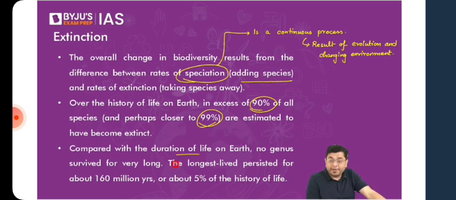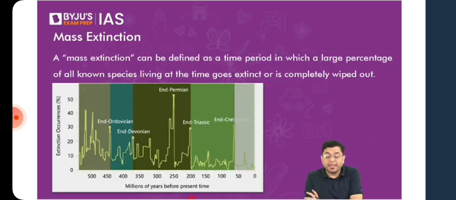So compared to the duration of life on Earth, no genus survived for very long. The longest lived genus or species persisted for about 160 million years, or only around 5% of the history of life. So when we say a mass extinction, it is a time period in which a large percentage of all known species at a particular point of time go extinct or are completely wiped out. Now, throughout the history of the planet, we have experienced 5 major phases of mass extinction. The 6th major phase of mass extinction is something that we are experiencing now.